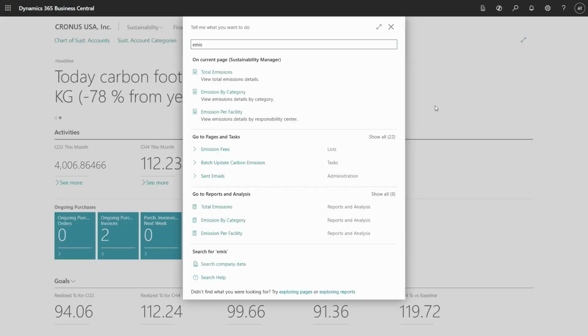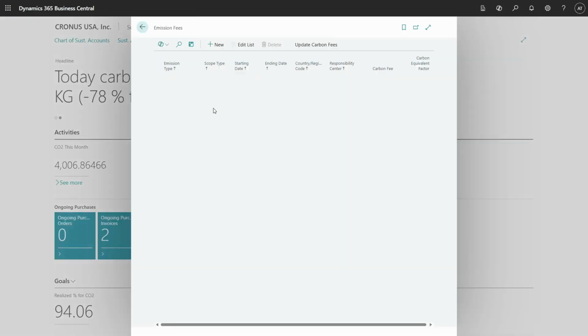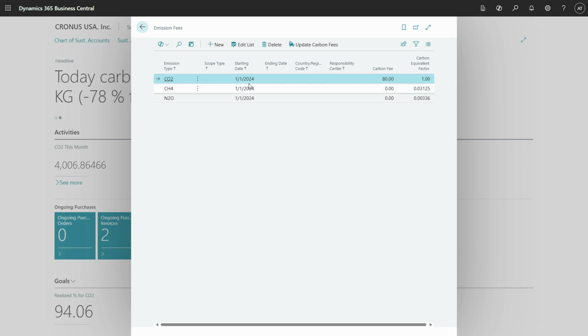Let's look at additional calculations. Now we have the new Emission Fees page and table, where you can configure for each of the emission types. You can set again a starting date, an ending date, and yes, you can configure per different country, per different responsibility center, or for the whole company. So you can make combinations, and for each of them, for carbon, you can define a carbon fee. This is an internal calculation, and you can define specific carbon equivalent factors.